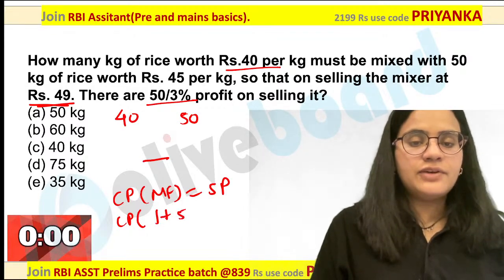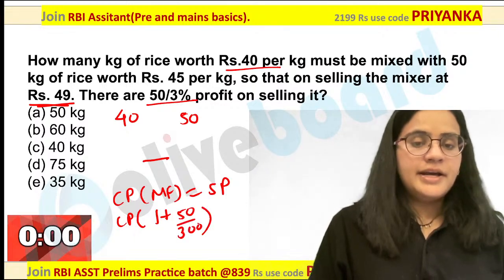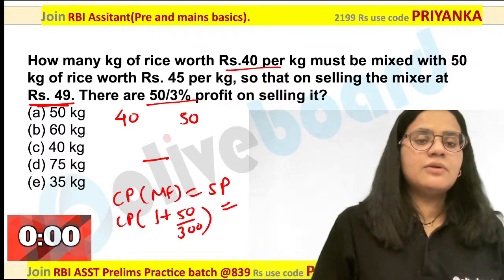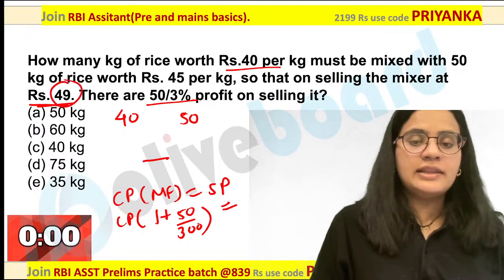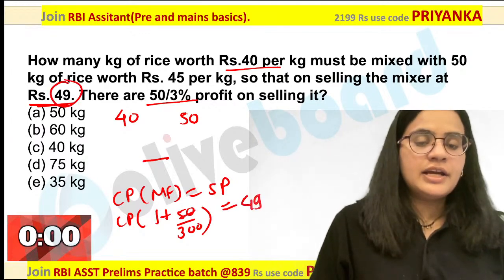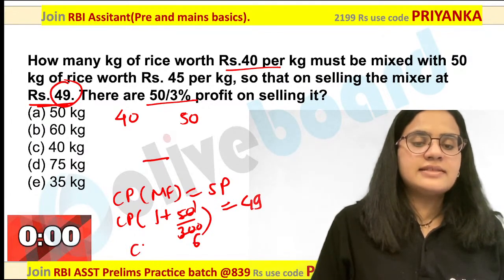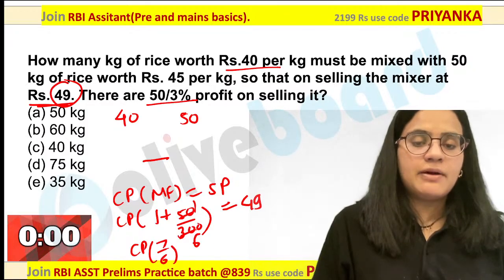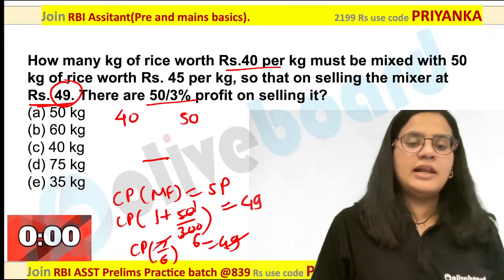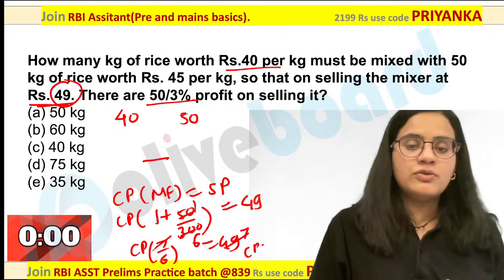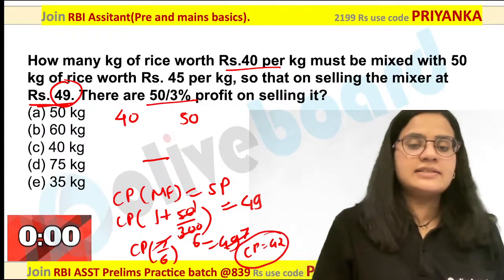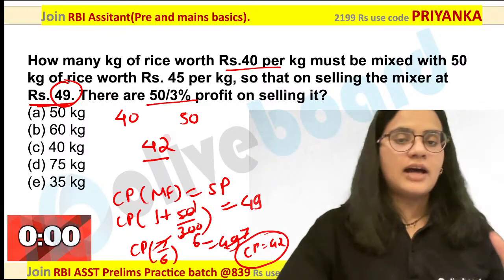It is nothing but 50 divided by 300, and that is equal to the selling price, which is 49 in this case. You are going to get 7 by 6 multiplied by 49. If you calculate this value, cost price will be equal to 42. 7 6s are 42. Now we are done with our task.